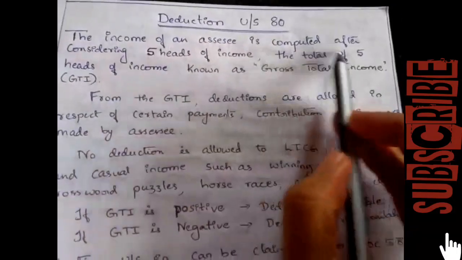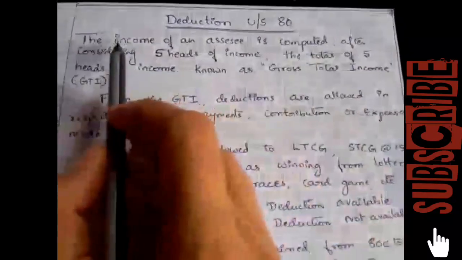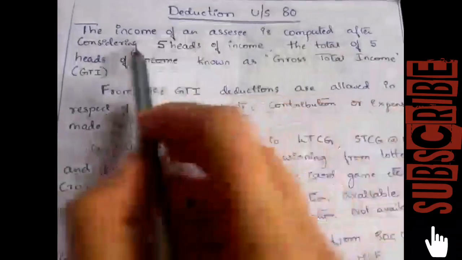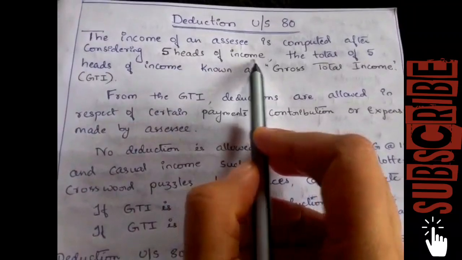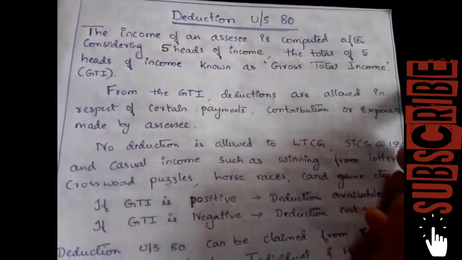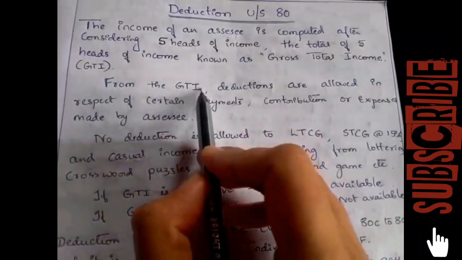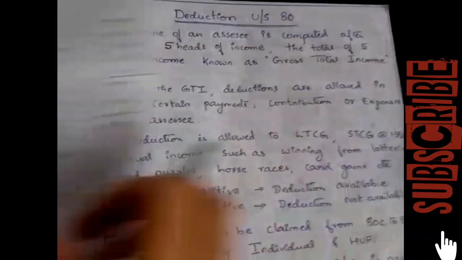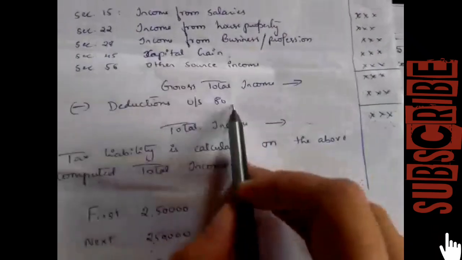So the income of an assessee is computed by adding the 5 heads of income, and this total is known as gross total income. From the gross total income, an assessee can claim a deduction under section 80.